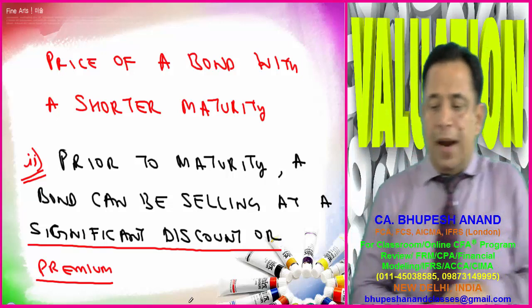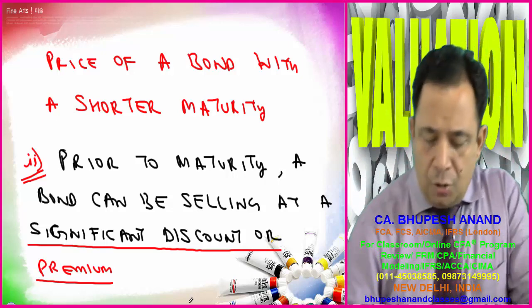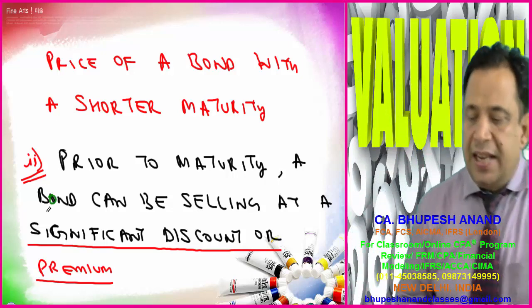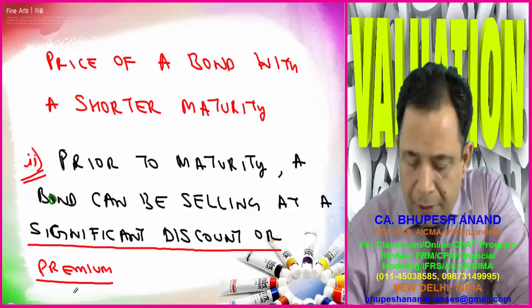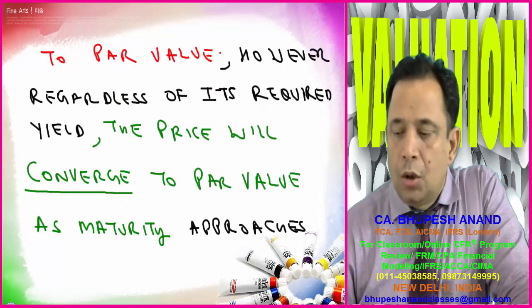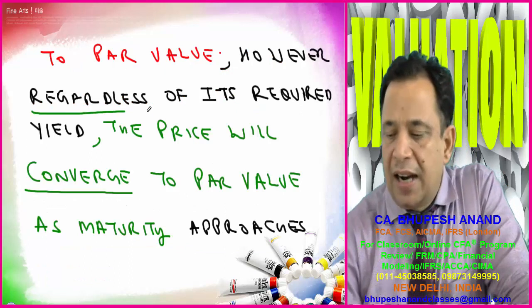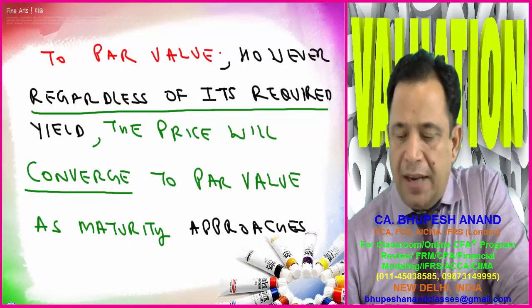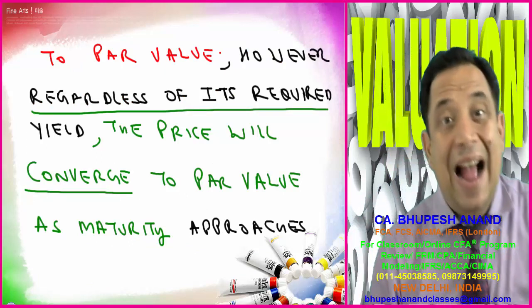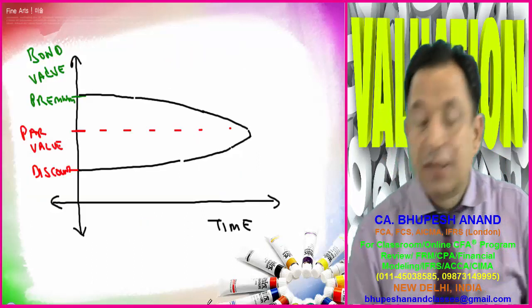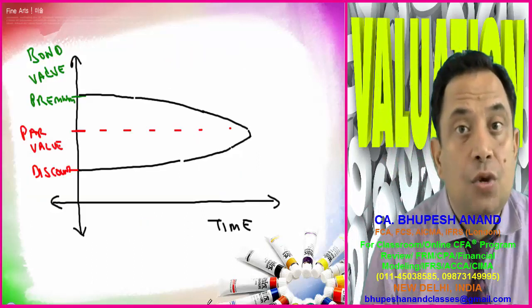Second point: prior to maturity, a bond can be selling at a significant discount or a premium to par value. However, regardless of its required yield, the price will converge. It means as time passes by, the price will converge to its par value.